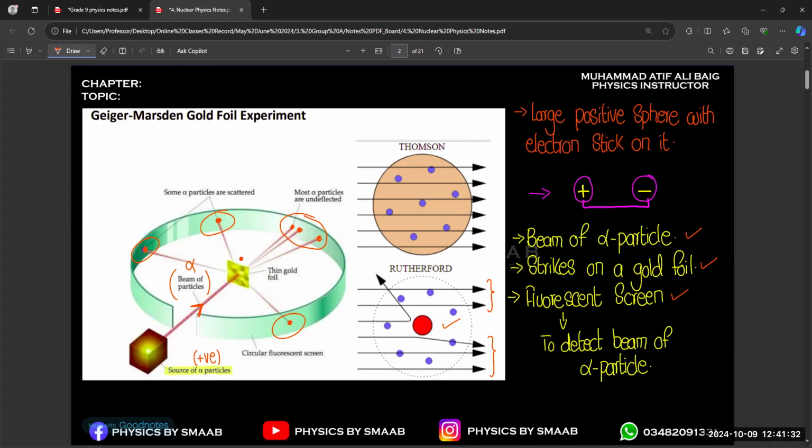So as we already observed in the diagram, most of the alpha particles are moving in a straight line over here, and very few of them are scattered at a large angle in different directions. And maybe some of them completely bounce back.